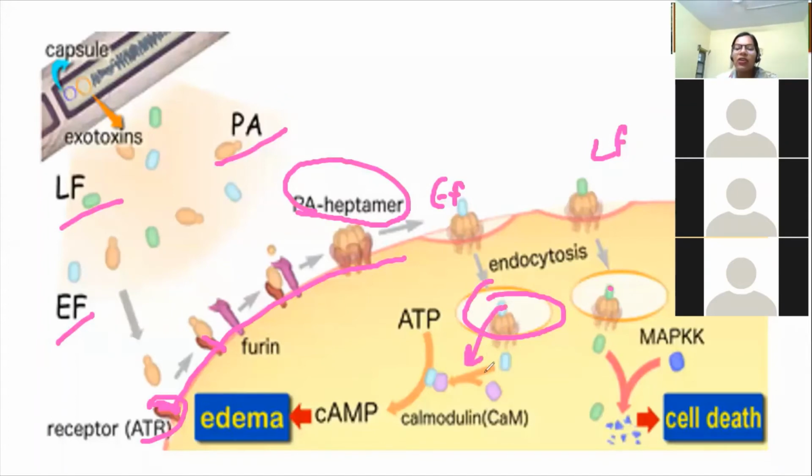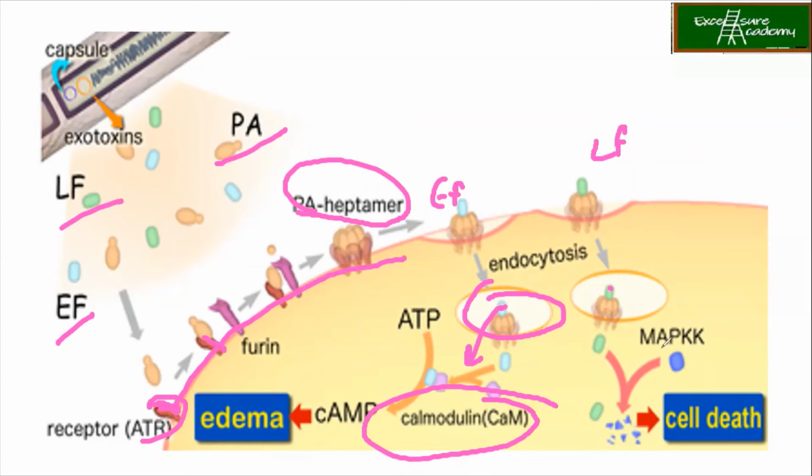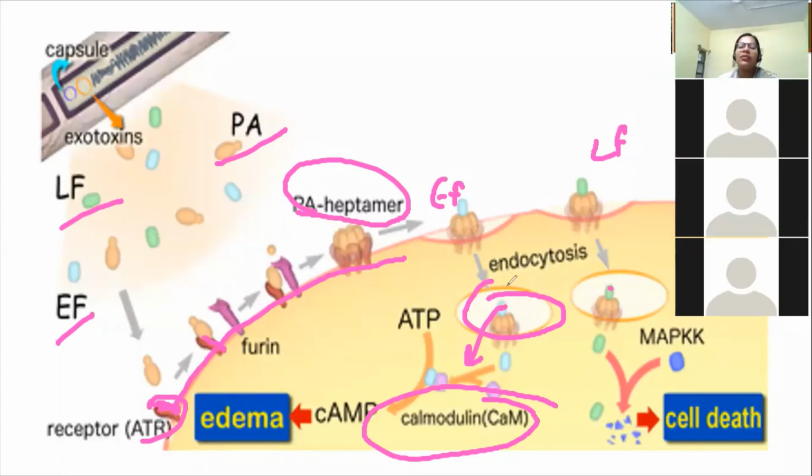Now the EF can go and bind to the calmodulin. Remember what is calmodulin? Meher, what is calmodulin? We have discussed this. Yes, anyone else? It will reduce the calcium. It will decrease the calcium content. Inhibitor of calcium, ma'am? No, it is not the inhibitor. It is a calcium binding protein. It doesn't increase or decrease. It's just a calcium binding protein.